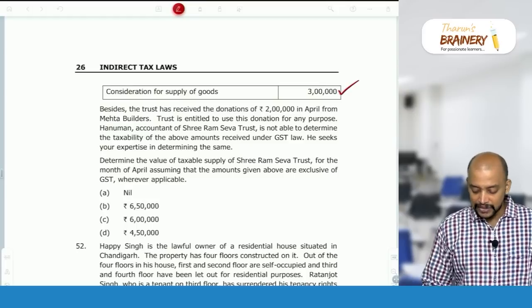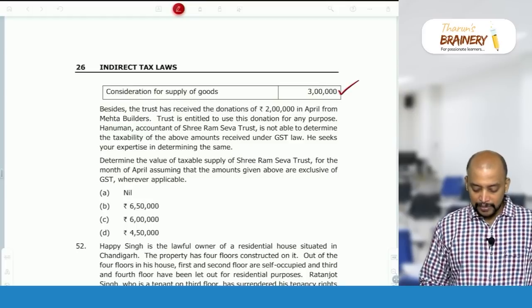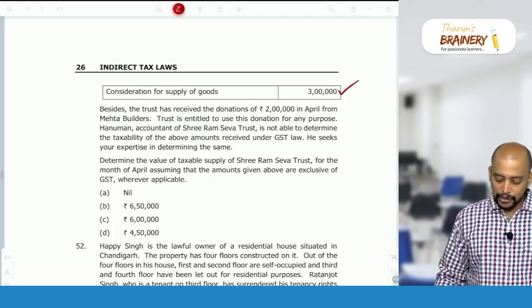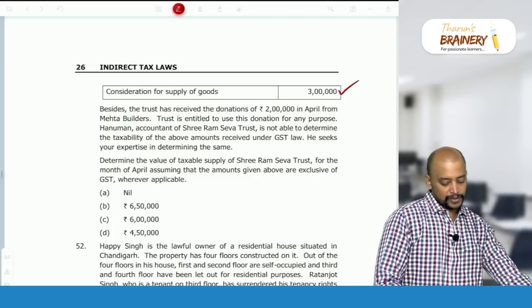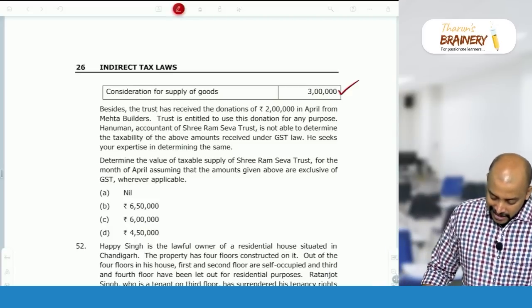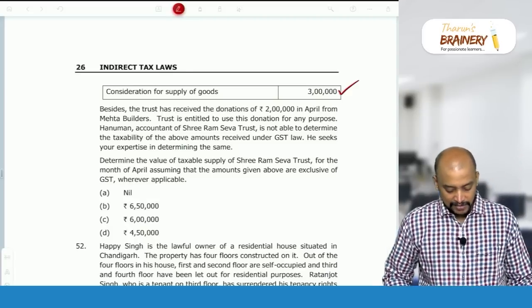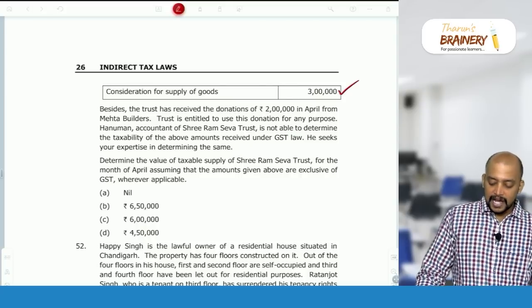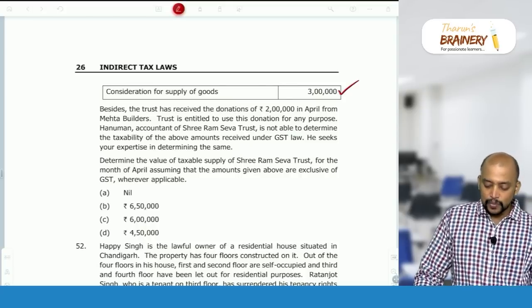Besides, the trust has received a donation of 2 lakhs from Mehta Builders. The trust is entitled to use this donation for any purpose. Hanuman, accountant of Shri Ram Seva Trust, is not able to determine the taxability of the above amounts received under GST law. He seeks your expertise in determining the same. Determine the value of taxable supply of Ram Seva Trust. So this is what type of donation?